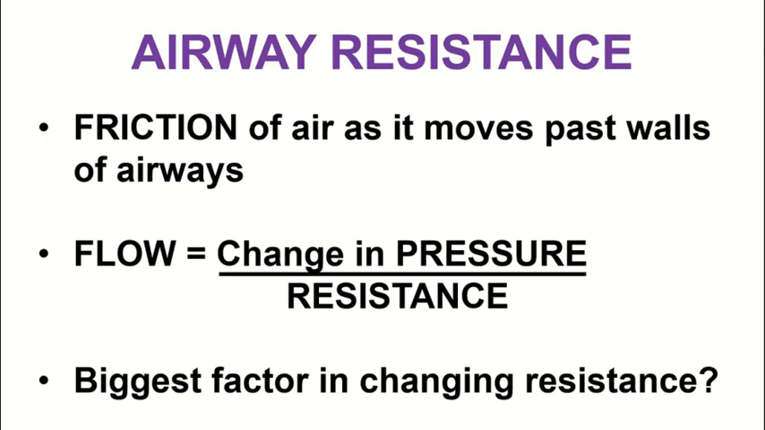And just like with blood flow, airflow is highly dependent on resistance. Because resistance is in the denominator of the equation, that means that if resistance is high, flow will decrease, and if resistance decreases, flow will increase. So therefore, we want resistance to be as low as possible. So let's look at a couple of factors that are responsible for changing airway resistance.